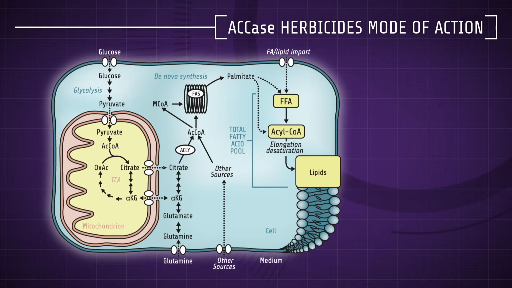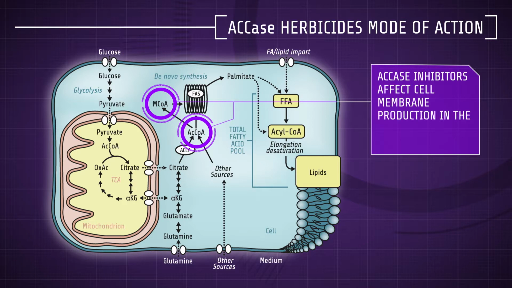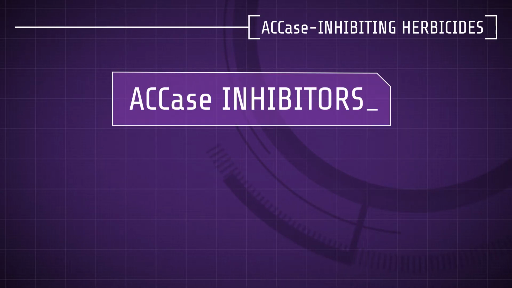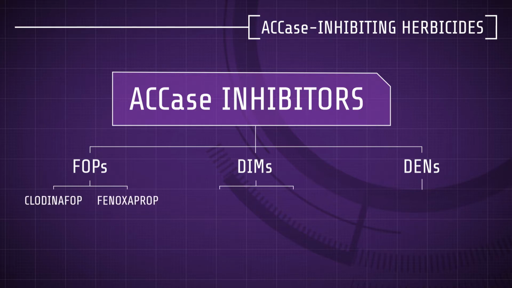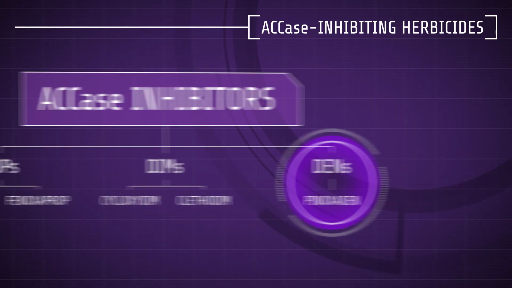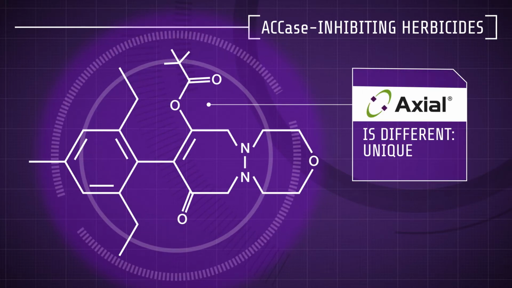Acetyl coenzyme A carboxylase, or ACCase, is part of the first step of lipid synthesis. Thus, ACCase inhibitors affect cell membrane production in the meristems of grass plants. ACCase herbicides include three groups of chemistry: FOPs, such as fenoxaprop, DIMs, such as clethodim, and DENs, which includes only pinoxaden. Pinoxaden is a unique molecule with a unique mode of action.